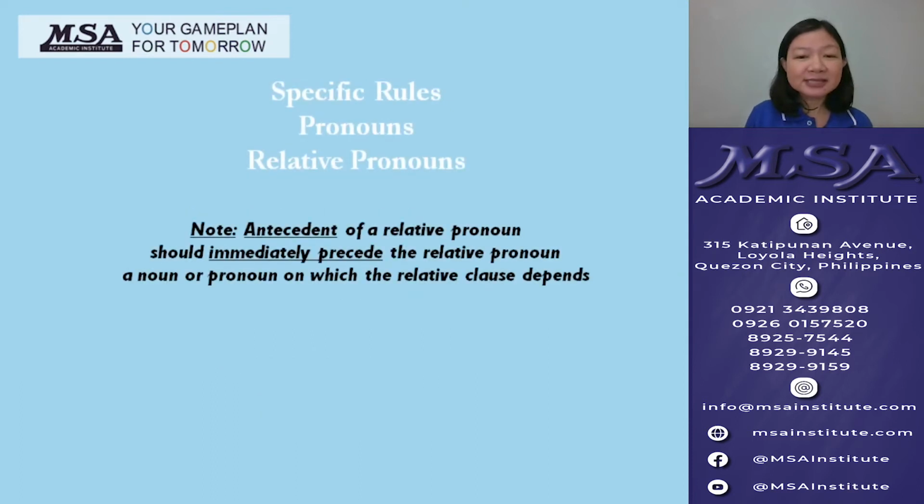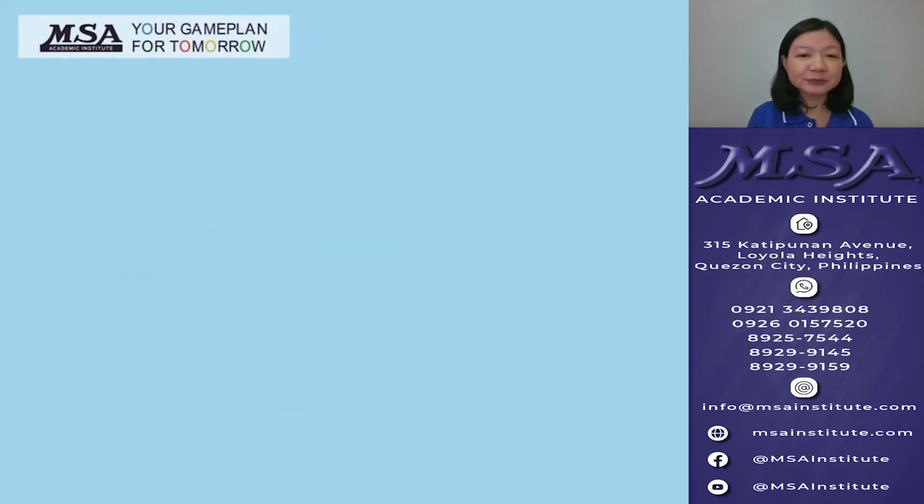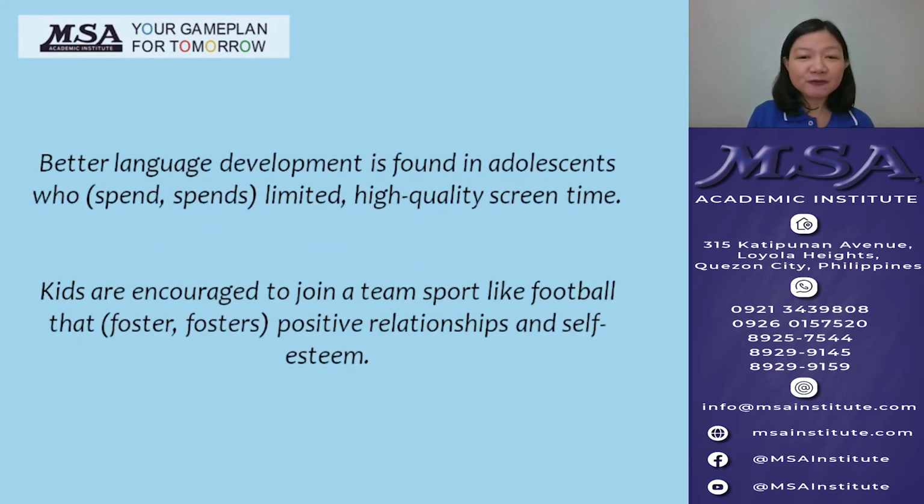Note that the antecedent of a relative pronoun should immediately precede the relative pronoun. The antecedent is a noun or pronoun on which the relative clause depends. For example, the house which was painted red. The house is the antecedent of the relative pronoun which and the relative clause which was painted red. Can you use the correct verb in these sentences?